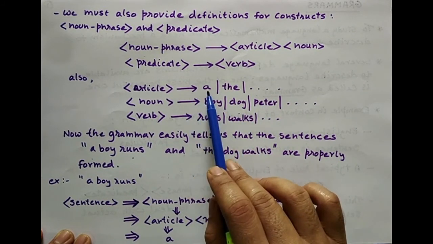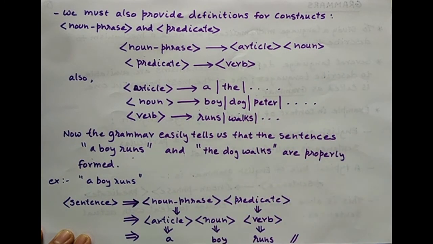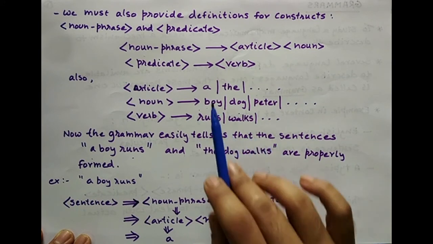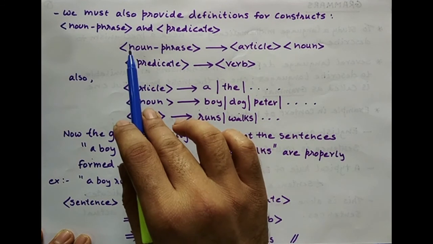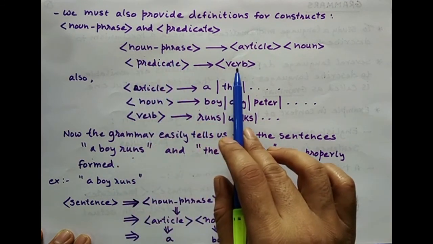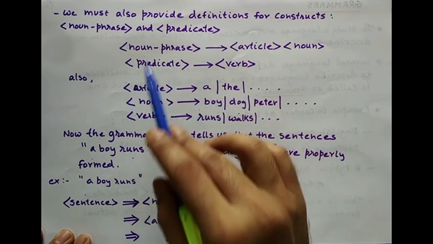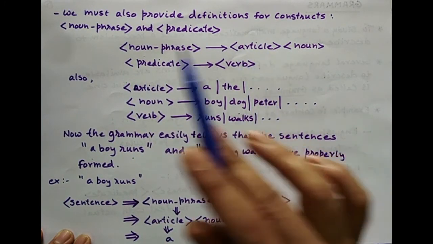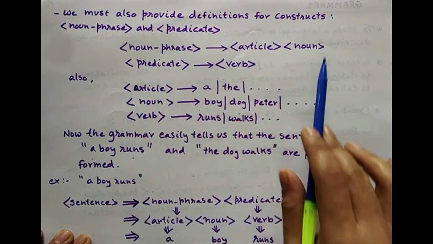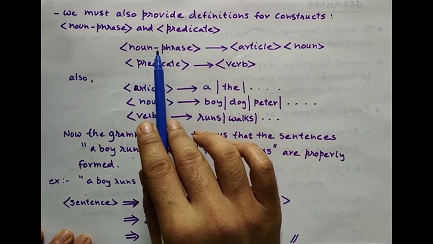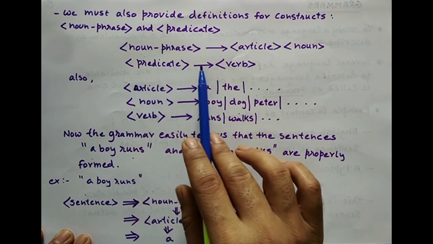So the, boy, dog, Peter, runs, walks, since these cannot be further replaced with anything, they are the final words in English. So they are called terminals, whereas article, noun, verb, and even noun phrase, predicate, whatever I have placed in those angular brackets, they are called variables, or non-terminals. Also, you see how I have written the rules in English. There is a left hand side which can then be replaced with the right hand side.